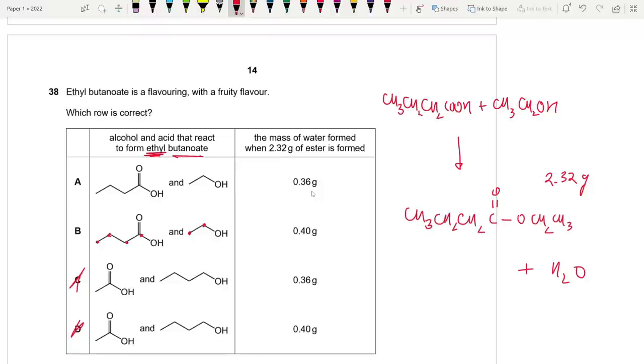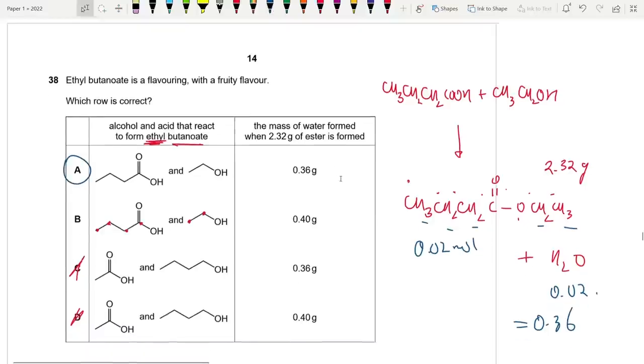Let's find out the MR of this compound. Carbon 1, 2, 3, 4, 5, 6, 6 times 12. Oxygen 2, so plus 16 plus 16. How many hydrogens really? 1, 2, 3, 4, 5, 6, 7, 8, 9, 10, 11, 12. Plus 12, 116. So 2.32 divided by 116 gives us a value of 0.02 moles of this. We are also going to get 0.02 moles of water times 18. The mass is 0.36 grams. I'm going to go with A, which is the correct answer.